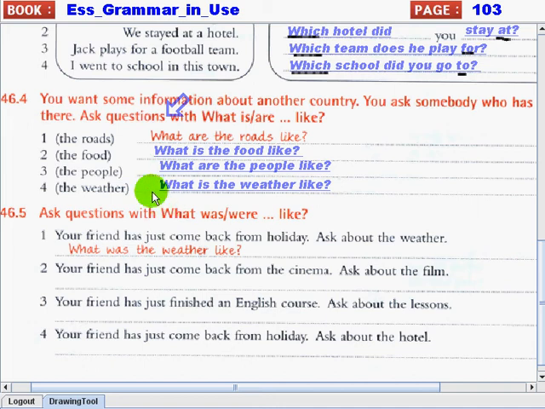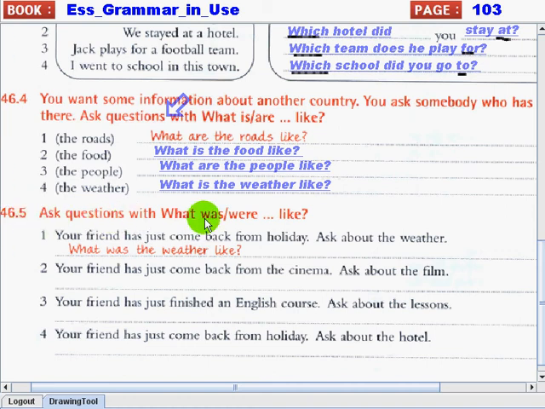Next, about the weather, you can ask this question. What is the weather like? Okay, if it is always cold or always hot, or is it always raining there? That's the question you have to ask. Okay? Now let's do activity 46.5.